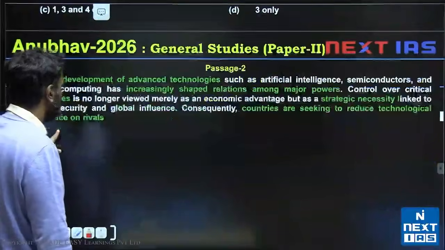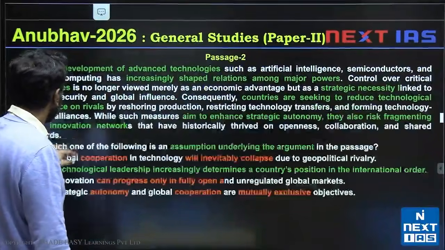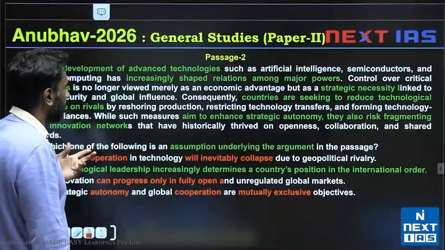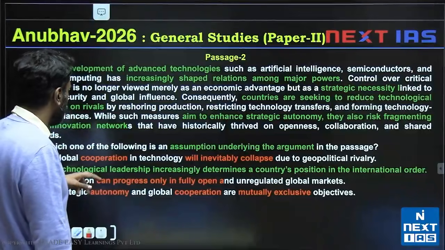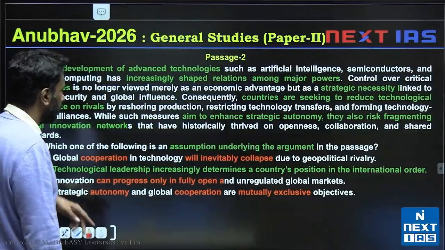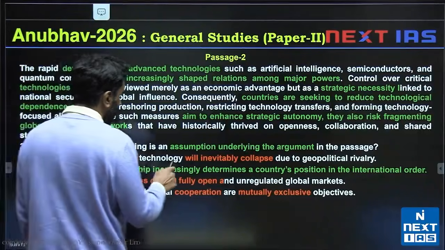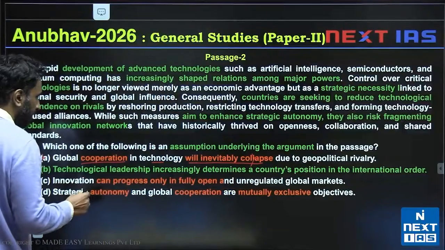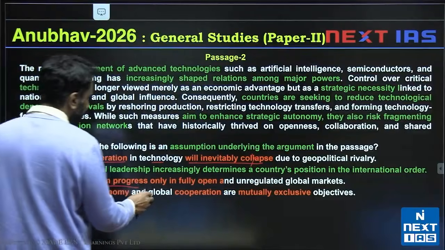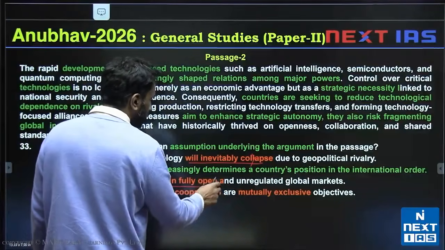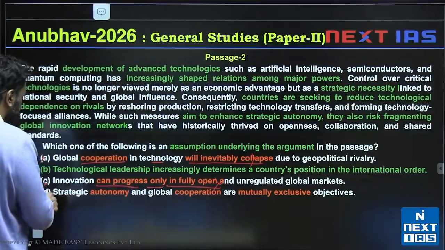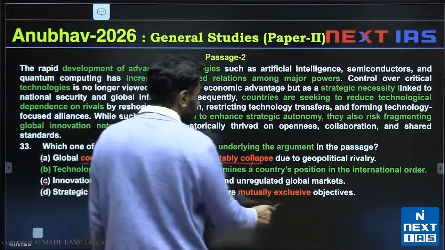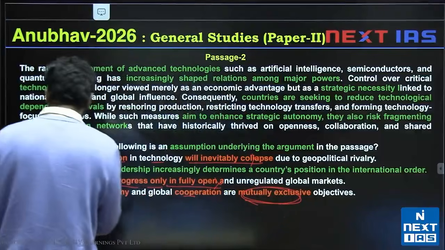For passage 2, question 33, what is the assumption underlying the argument? The passage is the same. Can we find an underlying assumption? A, global cooperation in technology will inevitably collapse. This is invalid. Innovation can progress only in fully open and unregulated global markets. So invalid. Strategic autonomy and global cooperation are mutually exclusive. They're not mutually exclusive, they're inclusive.